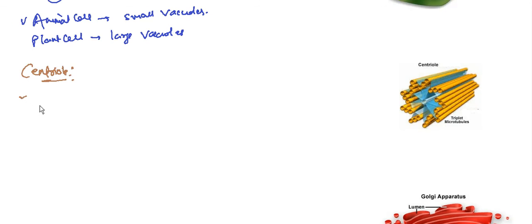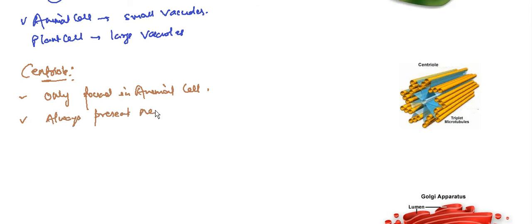You can see that it is only found in animal cells. Second, it is a small area of cytoplasm and it is always present near the nucleus. That is the more exact position where you can find this. And it is absent in plant cells.